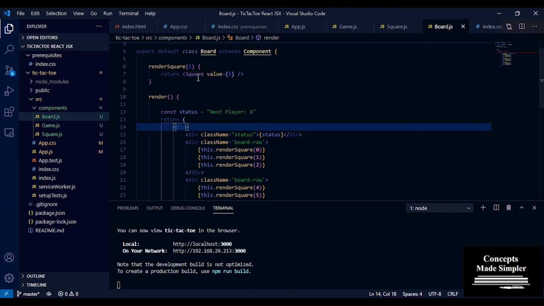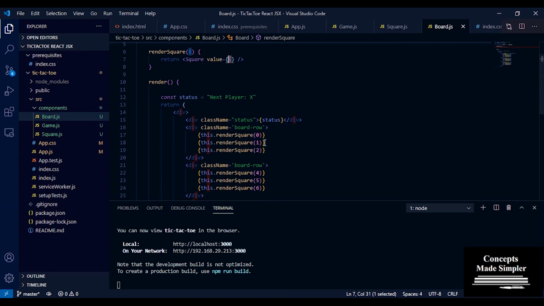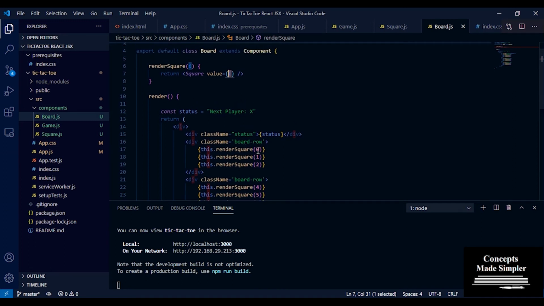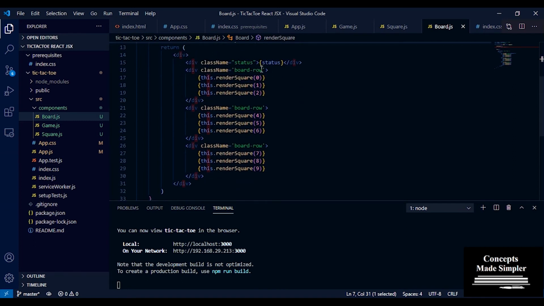Okay, so to square, I'm passing a prop called value, and its value is going to be i. So every time this function is called, we're going to have 9 different squares, starting from 0, 1, 2, 3. We missed 3. Okay, we found another bug. 4, 5, 6, 7. Or should we start with 1? Actually, we'll start with 1. We close that. So we're going to start with 1. We're going to go 1, 2, and 3.